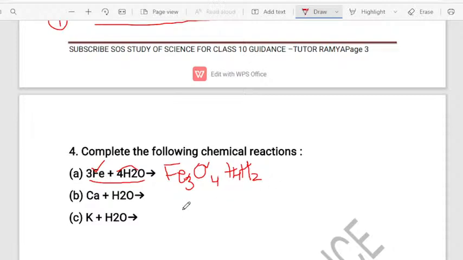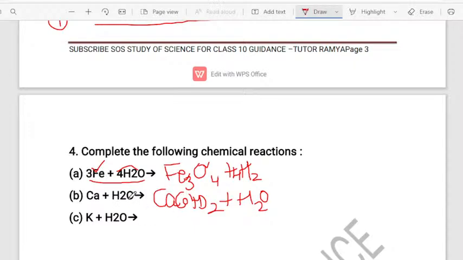Okay. Next, calcium. Calcium, when it is combining with the water, it will form calcium hydroxide, that is Ca(OH)2, along with the liberation of hydrogen gas. And if you look at this particular equation, so this is already now balanced. So let me see whether it is balanced or not once again. So calcium, we have 1 atom of calcium on either side, both in the reactant as well as the product. But yes, it is imbalanced.